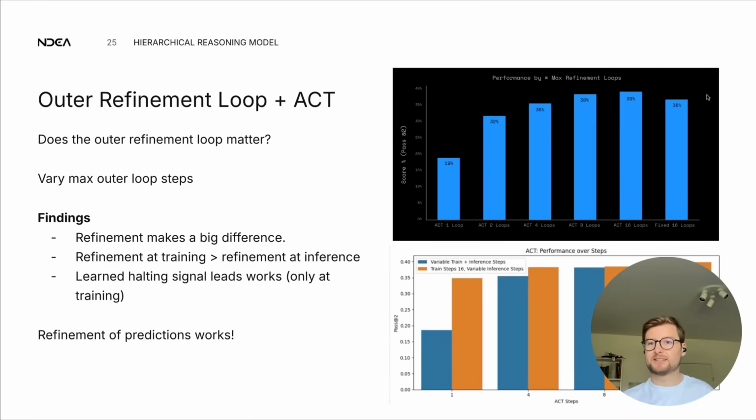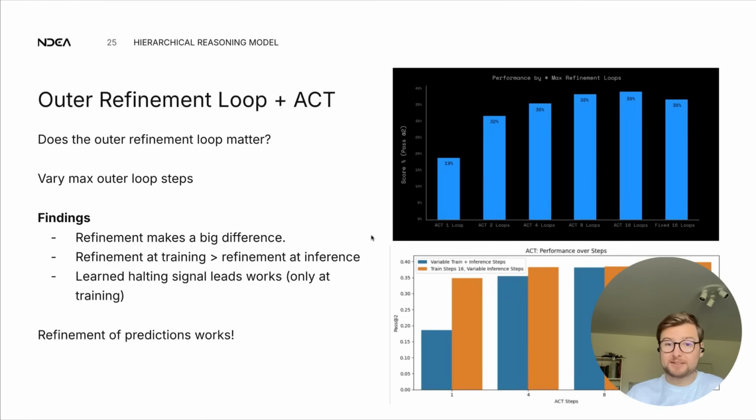The second component that is interesting is this halting signal. It does make a difference, but it's a very small one, right? So on ACT 16 loops, so 16 outer refinement loops max with ACT enabled versus 16 outer loops with ACT disabled, at least at training time, the gap is around 3%. So again, there's a difference, but it's not huge. The thing that really does seem to matter is that you do refinement. It doesn't matter that much if you control the compute that you actually invest in it. Just the refinement itself is the statement that matters here.